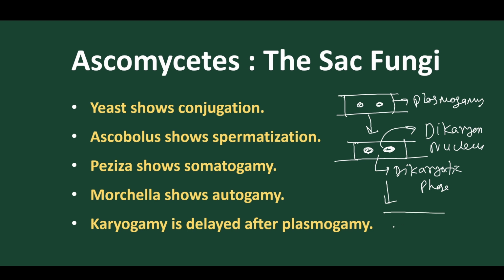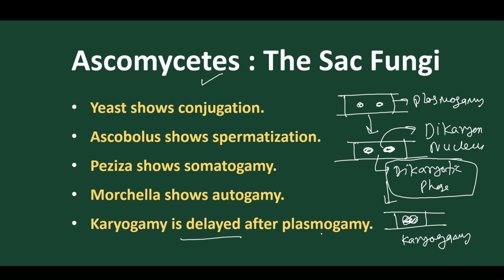After that, what happens? Both the nuclei get united. When both the nuclei fuse, this is called karyogamy. Got it? So between plasmogamy and karyogamy a dikaryotic phase takes place, and this intermediate stage is the most advanced character of this particular group, the Ascomycetes. So karyogamy is always delayed after plasmogamy because the intermediate dikaryotic phase is present.